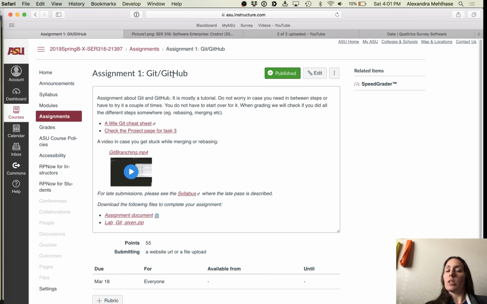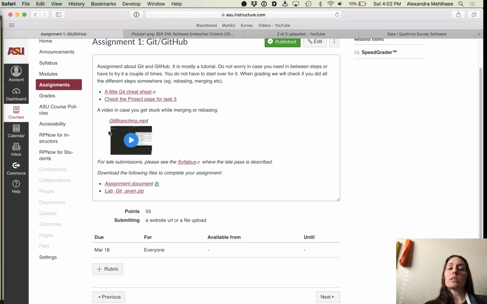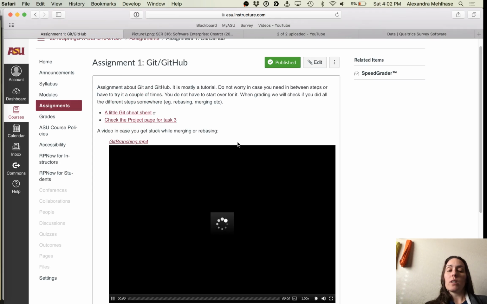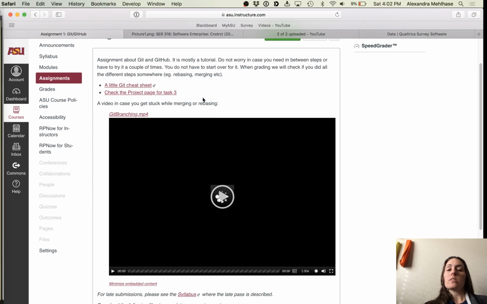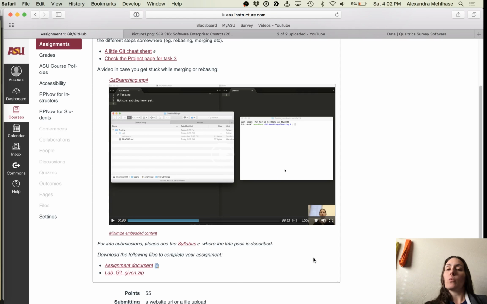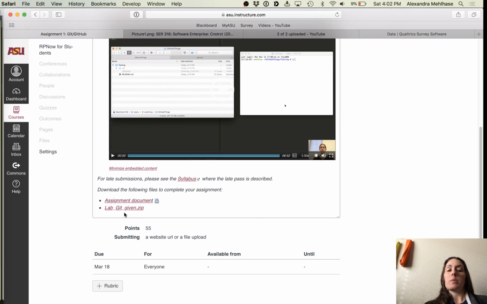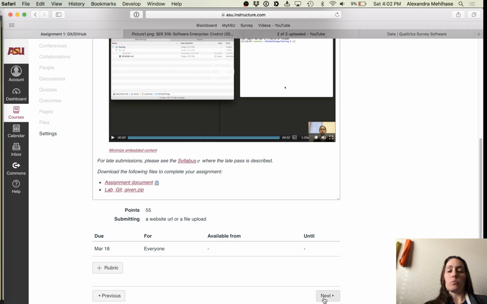And then we have the mandatory, the real assignment, which is basically a GitHub tutorial and ends with some things for your project to get started to work on, and has something about Gradle in there. You have a little Git cheat sheet up here, and check the project page for task 3 because it already has a memoranda software. I put a video in here for something that a lot of students struggled with in the past. The syllabus: there is a late pass available, which lets you submit 1 day late without penalty. Check it out, it's in the syllabus. And here's the assignment document and the code for this project.